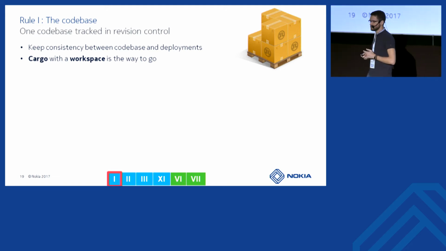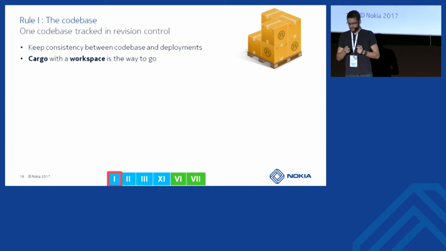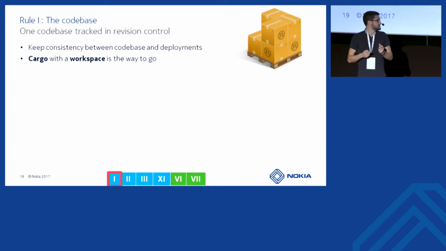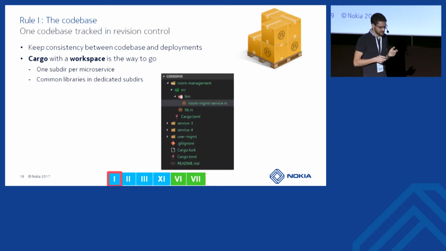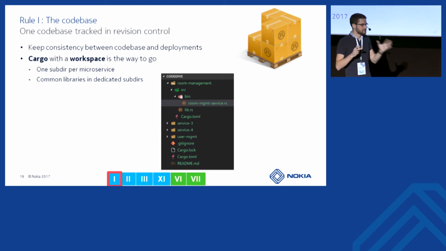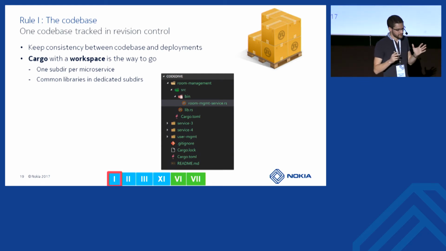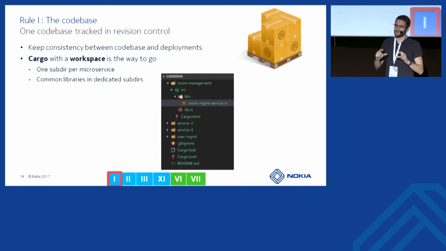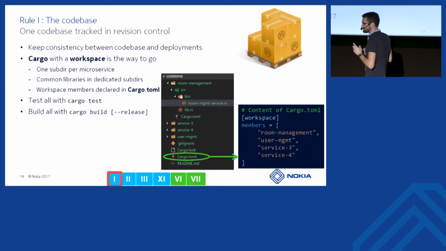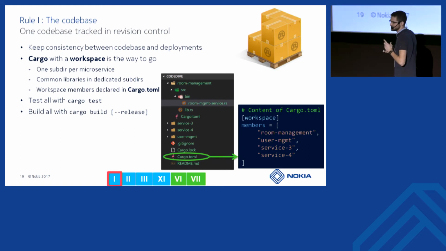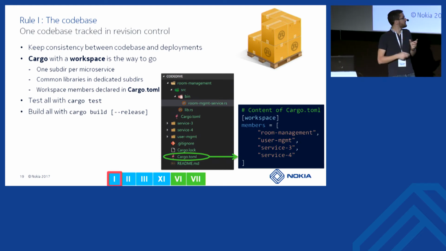So for that, we will use Cargo. Cargo supports workspaces. So a workspace is simply a root folder in which you will create multiple Cargo projects. All those projects will be added to a list in the root file cargo.toml.